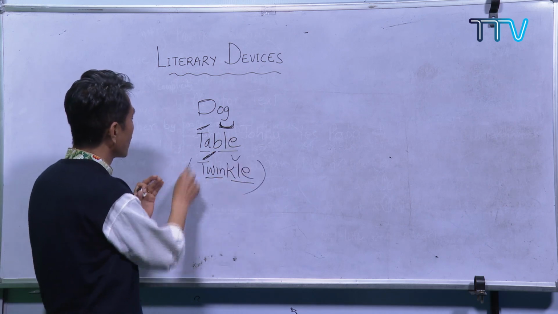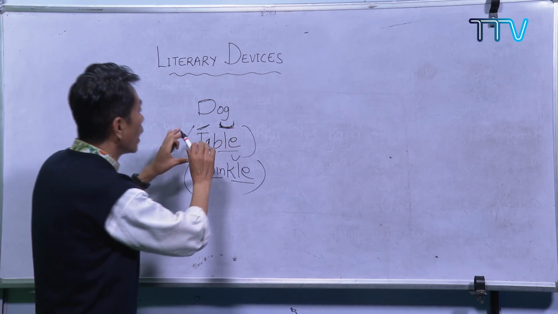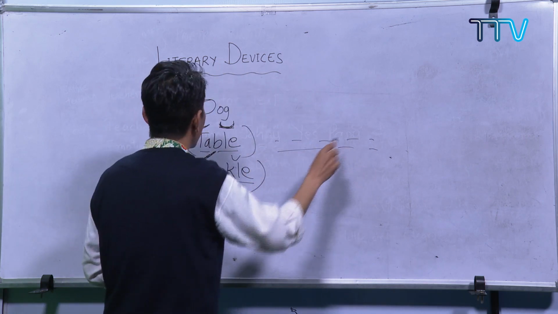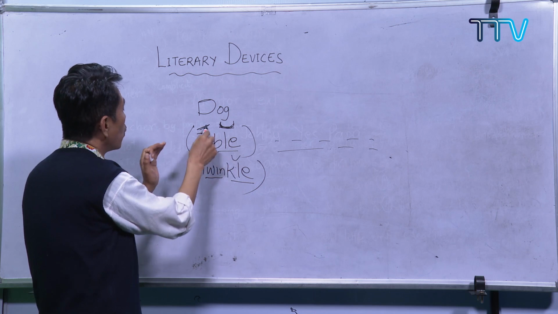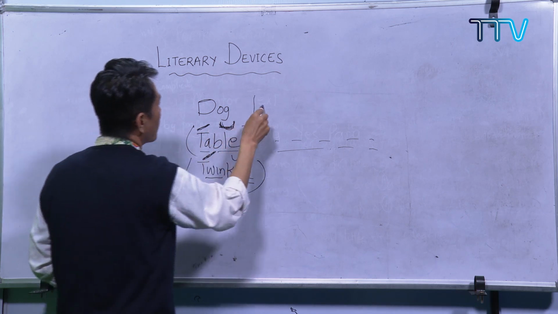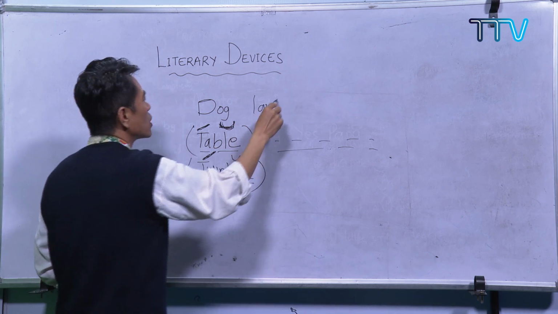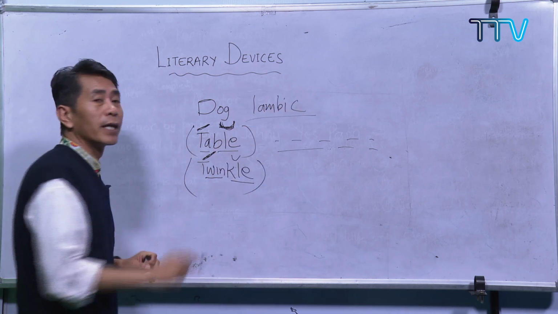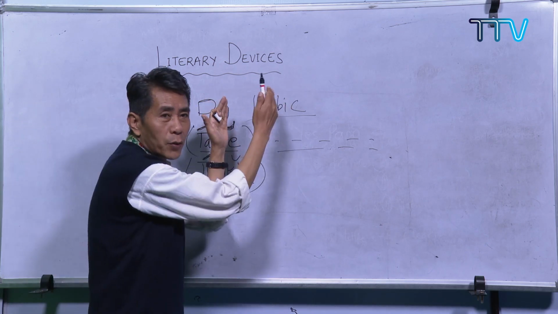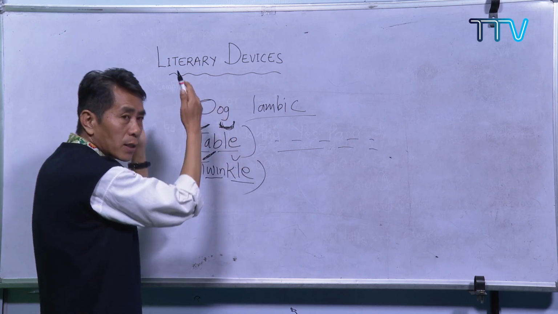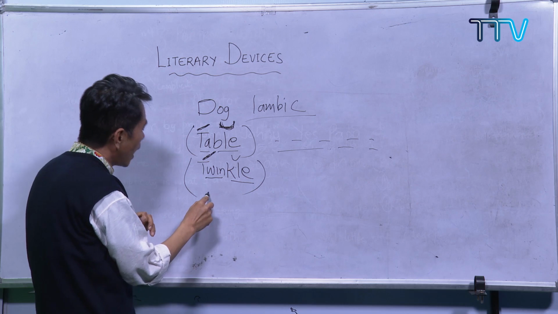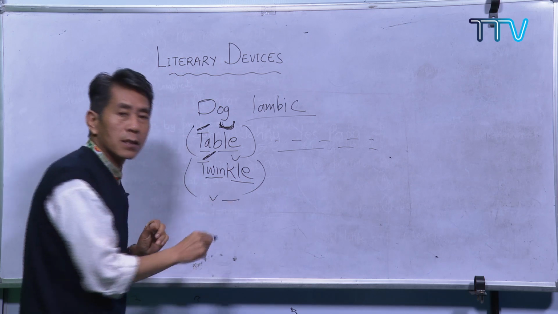Here I'm just taking an example of 1 word. In poetry, we have lines, and in each line we have this. 1 stress and 1 unstressed syllable becomes a unit, like I am. You will come across this when you go to higher classes. I am is 1 unit where there is 1 stressed and 1 unstressed syllable, or it can be unstressed and stressed.